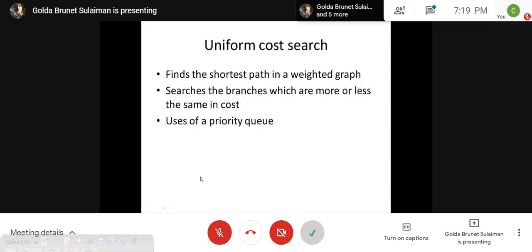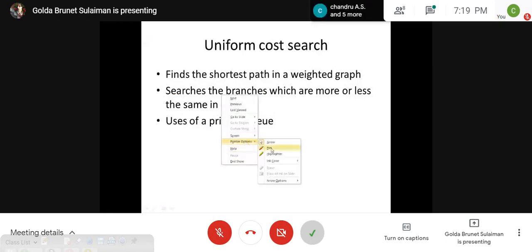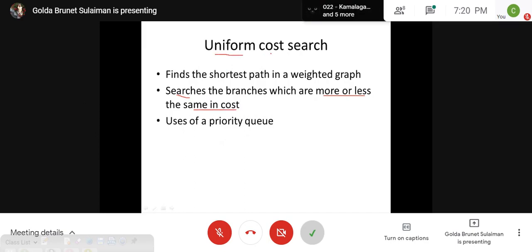One is the uniform cost search. As the name suggests, we are going to search more or less the paths of the same cost. That is the uniform cost. So the path that we are going to explore will have the cost almost similar. And the purpose is to find the shortest path in a weighted graph between the source and the destination, or we can say from a starting state to a goal state. And we will be using something called priority queue.